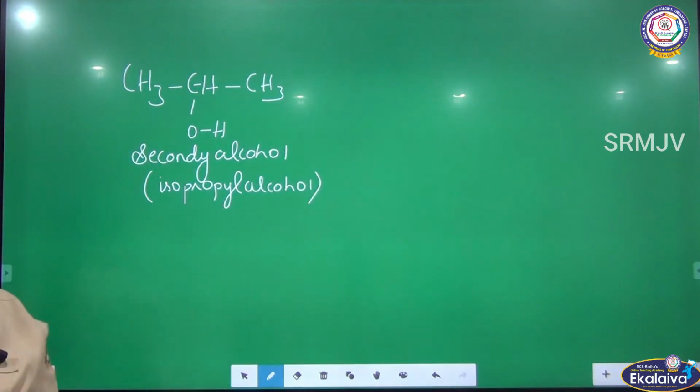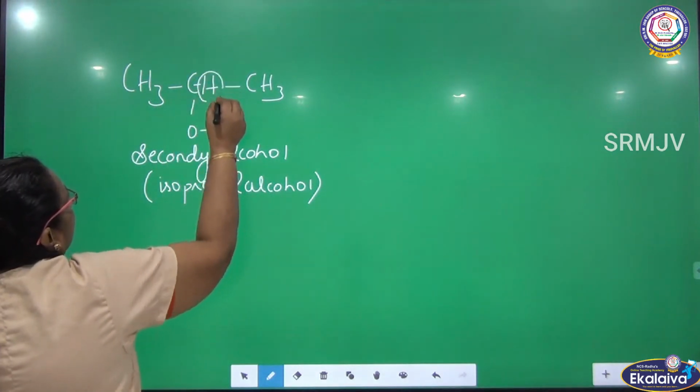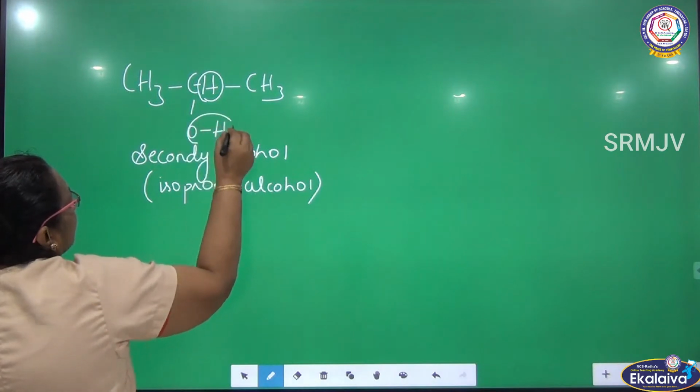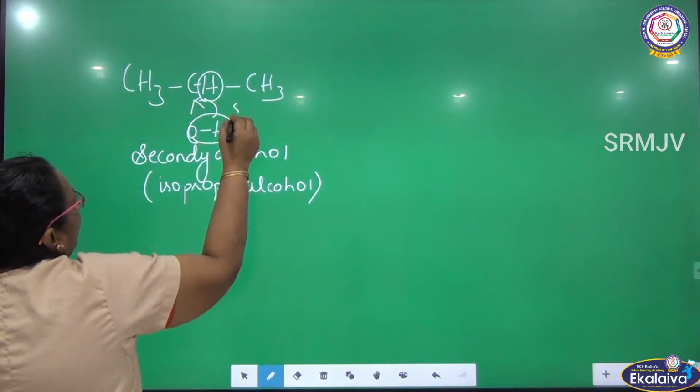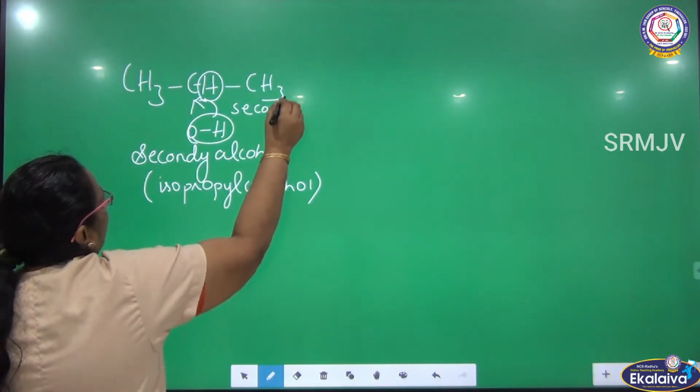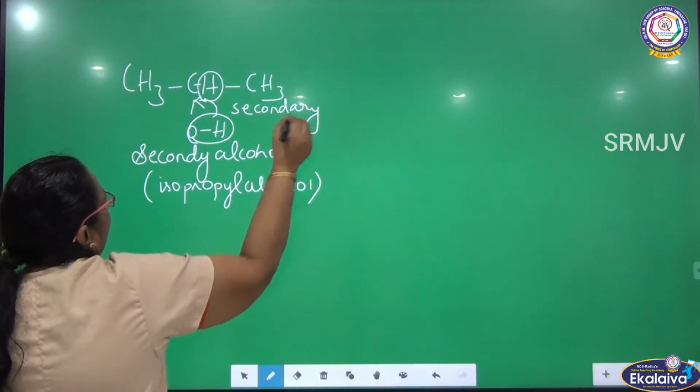What is a secondary alcohol? When OH is attached to a secondary carbon.